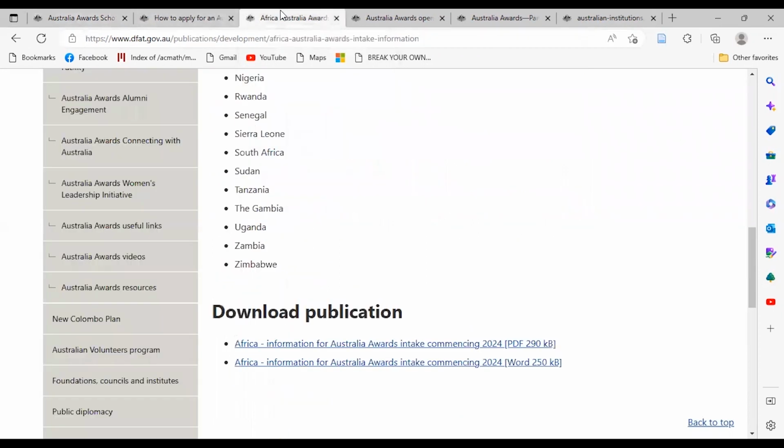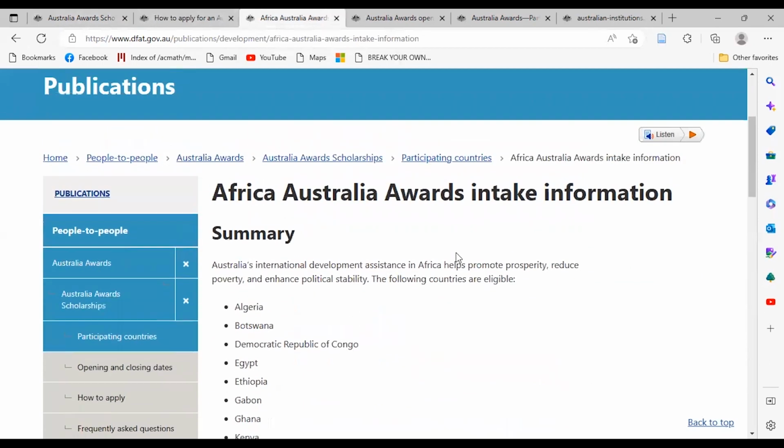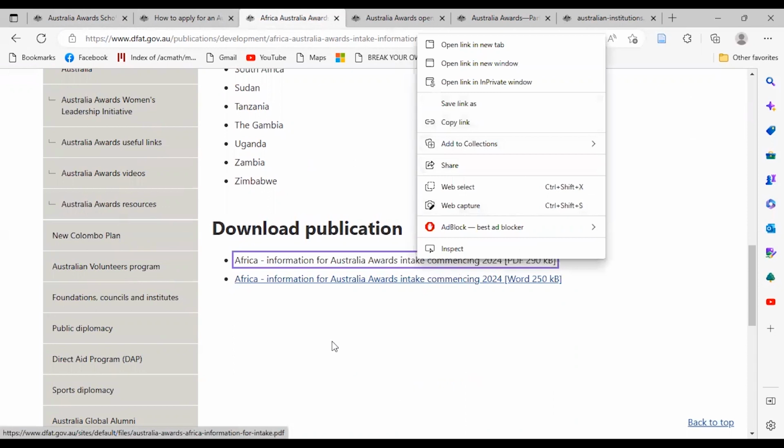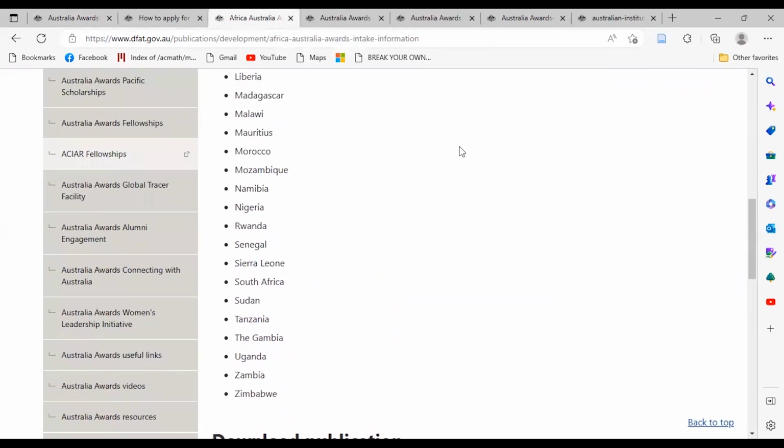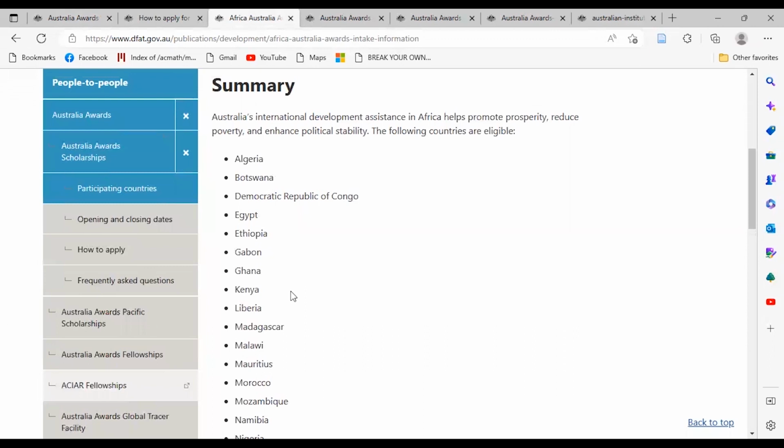So let's see the African region. There is information at the bottom under download publication. This information contains the requirements for students applying from these African countries.